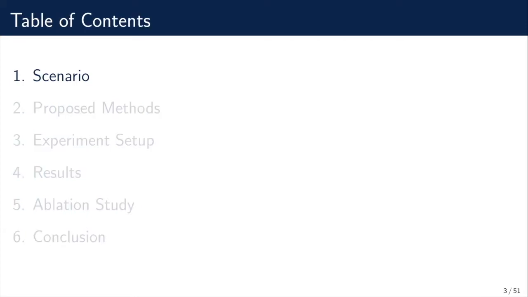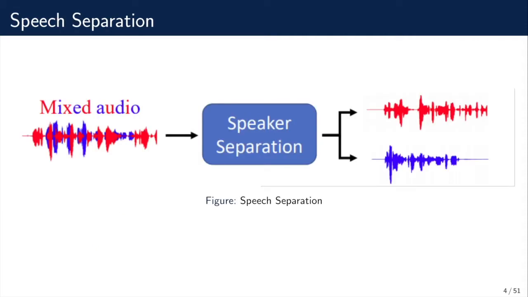First, I'm going to talk about the scenario. Speech separation aims at separating the voice of each speaker when multiple speakers talk simultaneously. Our paper mainly focuses on the blind speech separation task. Blind speech separation refers to a problem where both the sources and the mixing methodology are unknown. Only mixture signals are available for the separation process.